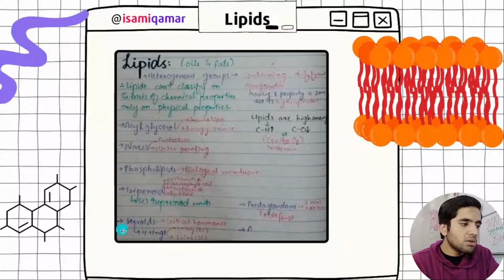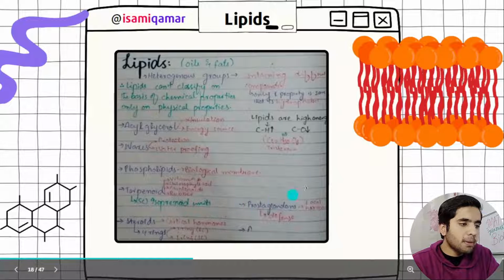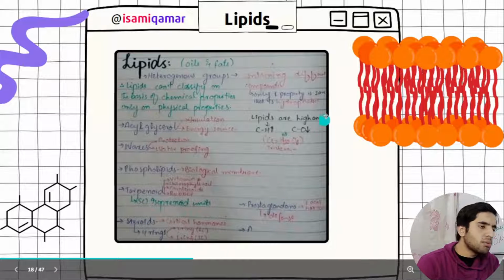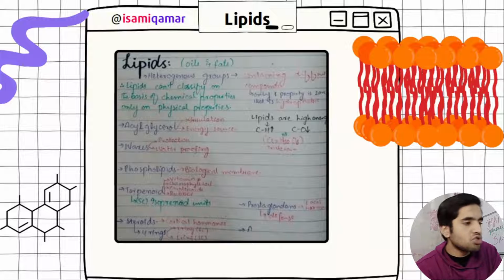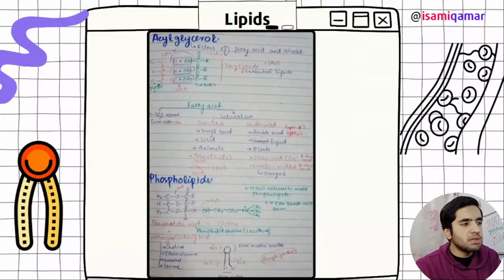But terpenoids, steroids with 4 rings, plus prostaglandins, which are local hormones, these are all examples. Steroids are what? Sex hormones: estrogen, progesterone, and testosterone. Okay, now we have got lipids, acylglycerol.